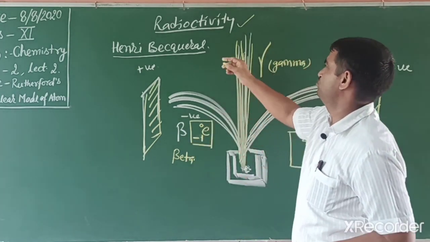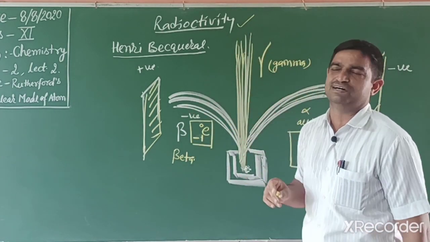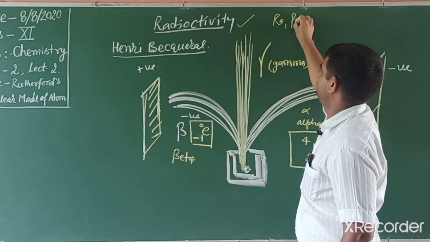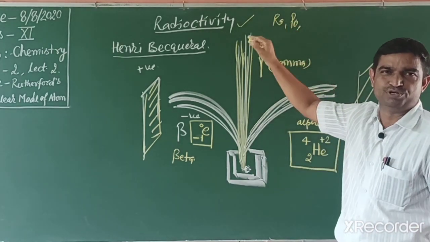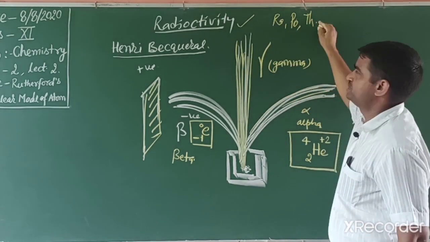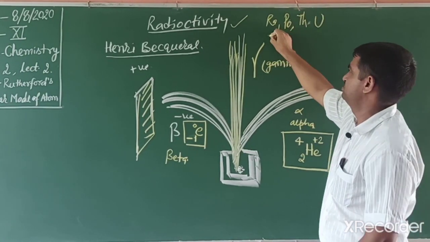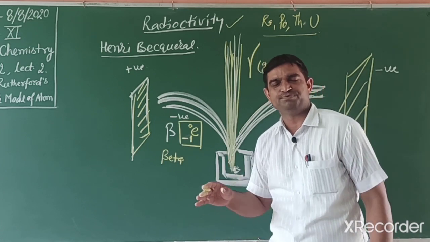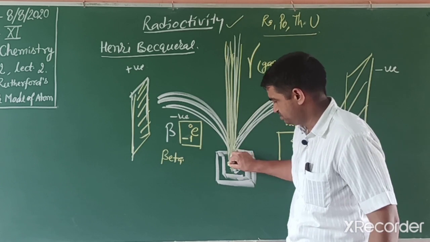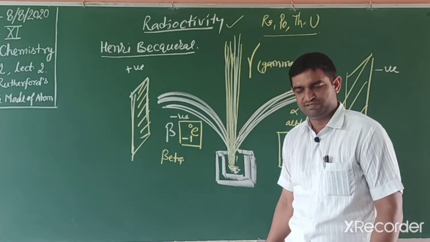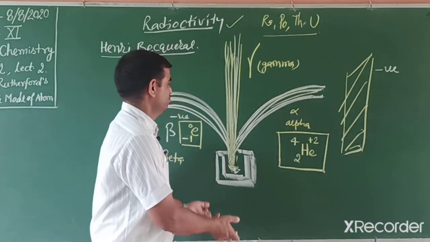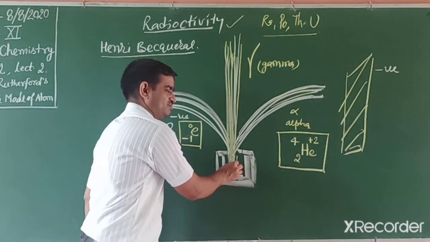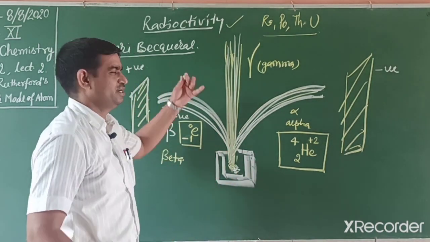Students, in Hindi this is known as radiodharmita, radiosakriyata. Compounds like radium, polonium, actinium, thorium, and uranium are radioactive substances, and they release radiation continuously. Madame Curie and Pierre Curie did further detailed study of radioactivity. We are not going into detail. We know what we mean by radioactivity: some substances release radiation continuously. They do not stop; this radiation is released continuously.